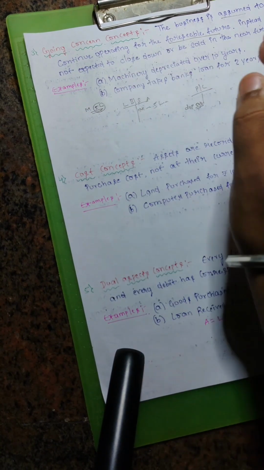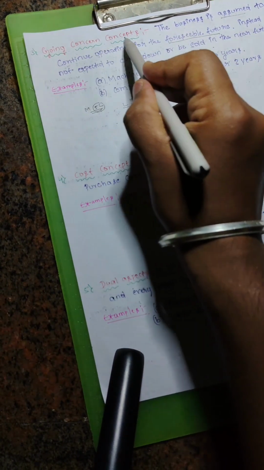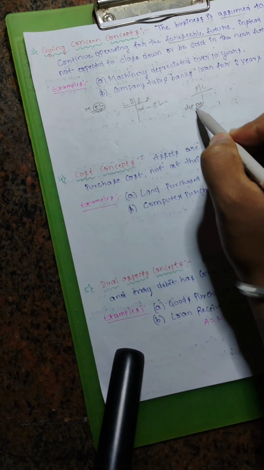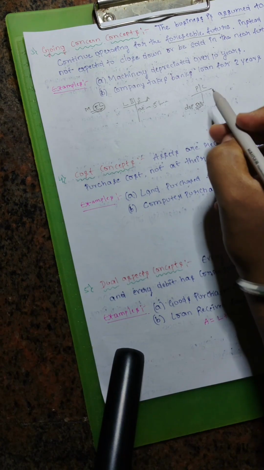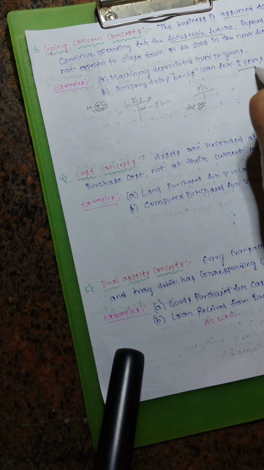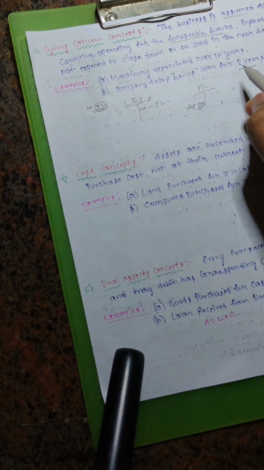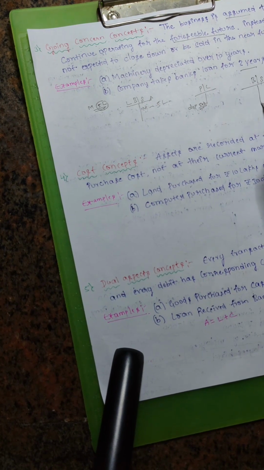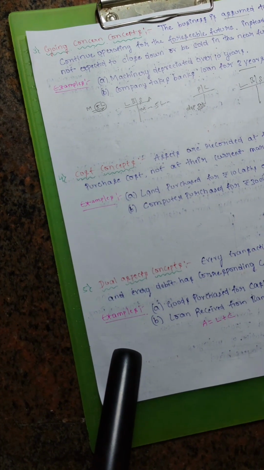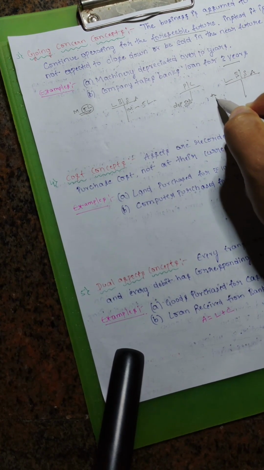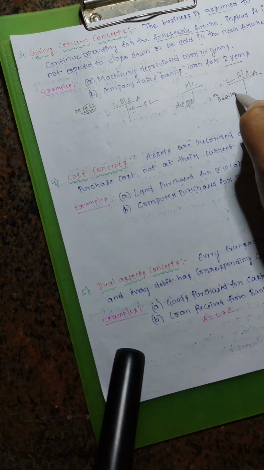So that is why the going concern concept says we first record machinery on the asset side of the balance sheet and later we depreciate it over the life of the asset. And another example: a company takes a bank loan for 3 years. Since the going concern concept exists, first we record the loan on the balance sheet, on the liability side, that is the bank loan amount.